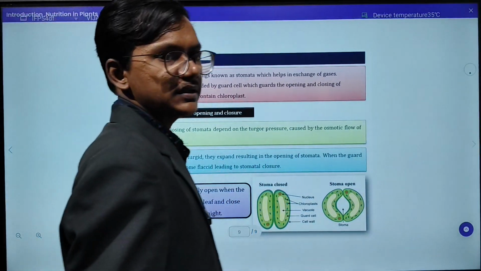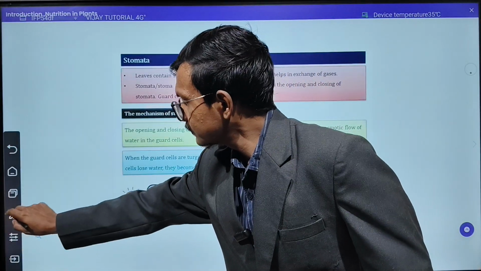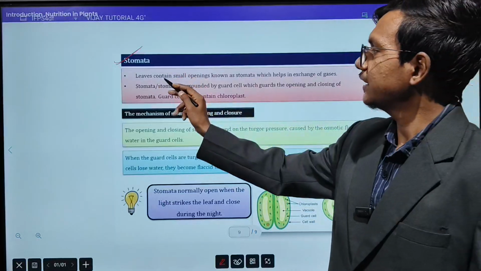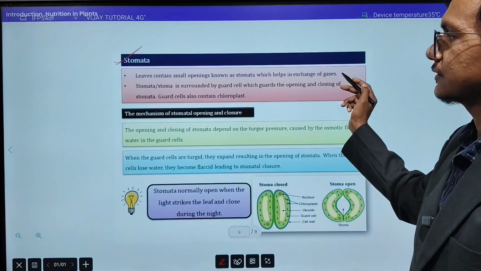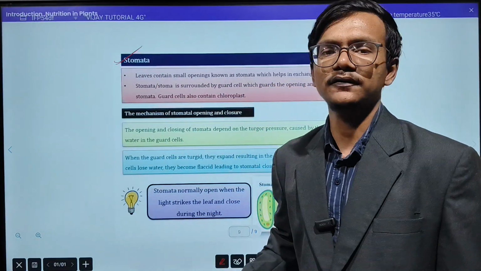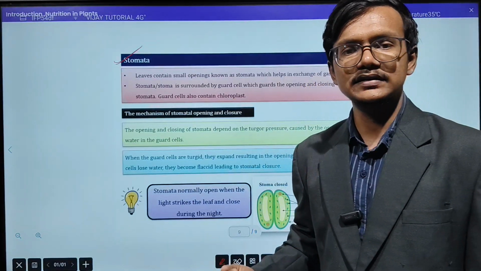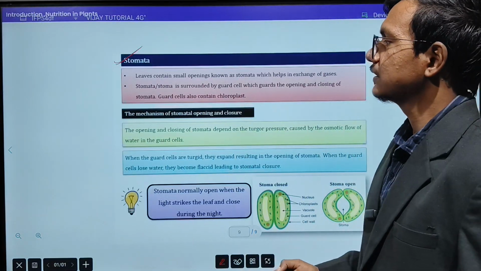So our next topic is stomata. What do you mean by stomata? Leaves contain small openings known as the stomata, which help in the exchange of gases. Whatever gaseous exchange is happening, like exchange of carbon dioxide, exchange of oxygen and exchange of other gases, that will be done by the stomata present in the leaves.